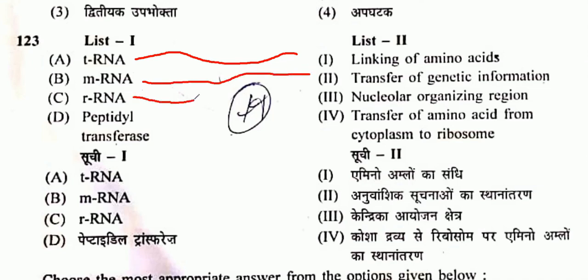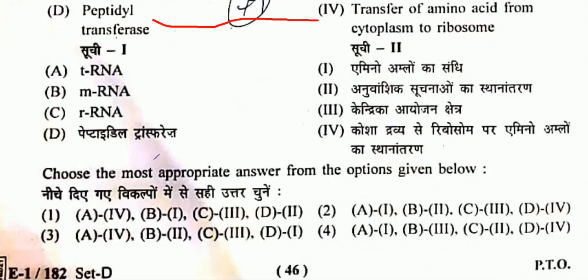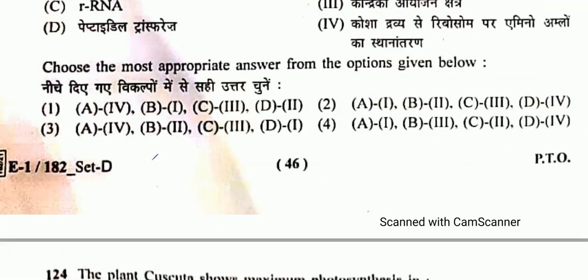rRNA. That will be nucleolar organizing region. Then peptidyl transferase, that is for transfer of amino acid from cytoplasm to ribosome. So option 2 will be the correct one.